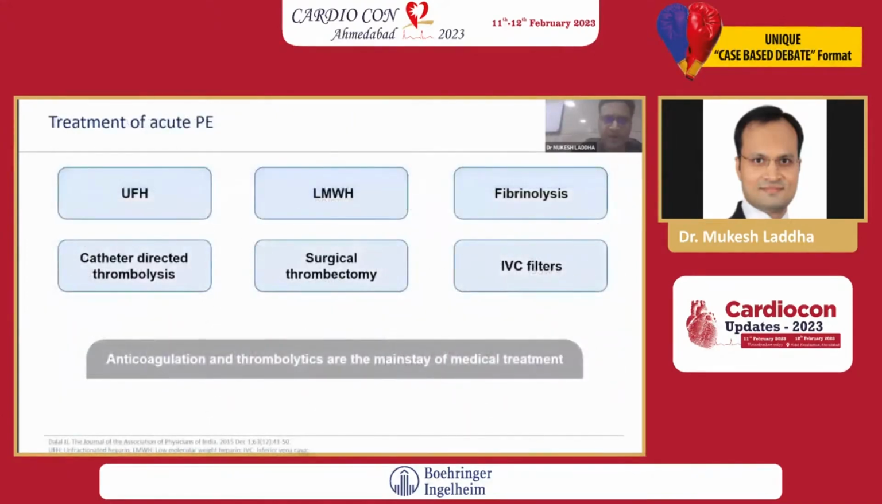Now coming to the treatment part, immediately patient should be on unfractionated heparin if it is a high risk patient, and then fibrinolysis should be done immediately. Low molecular weight heparin, yes, there is a role of low molecular weight heparin in intermediate to low risk category. And catheter directed thrombolysis, rarely used. Surgical thrombectomy once fibrinolysis fails. And an IVC filter for when patient is contraindicated for anticoagulation.